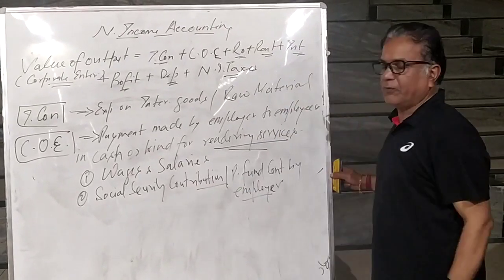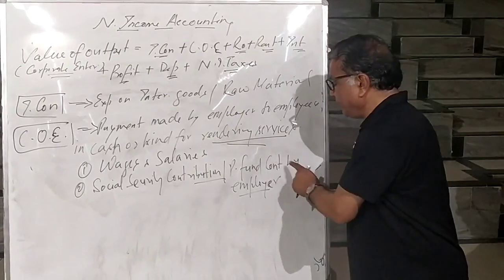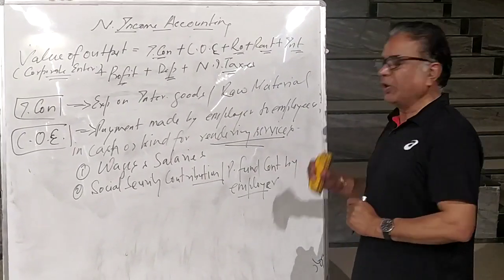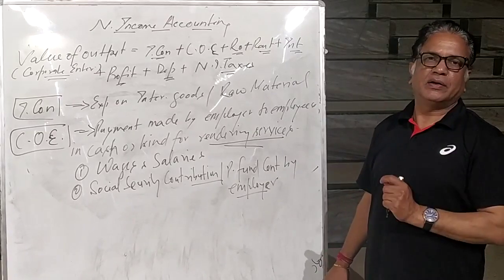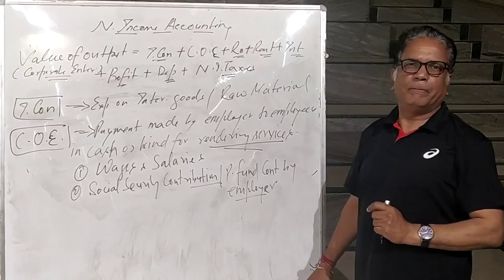This may be a new word for you. Social security contribution or provident fund contribution by employer, which means that a person is working in a particular firm.